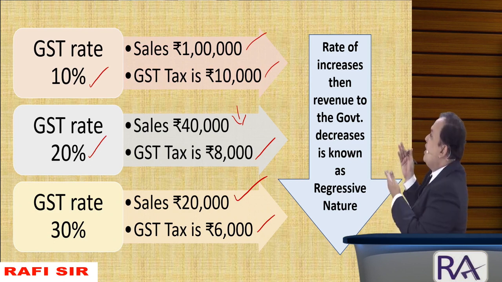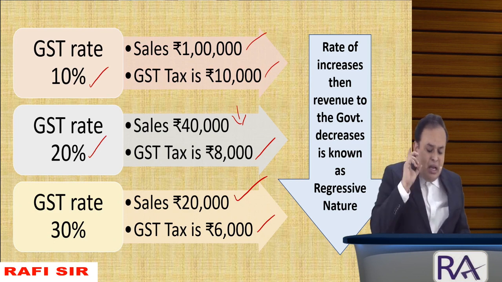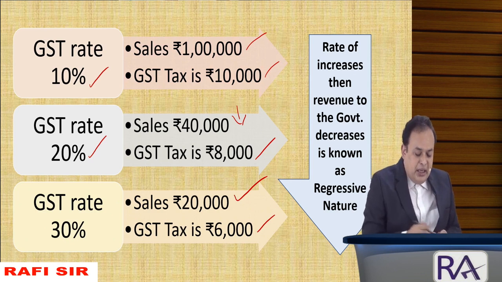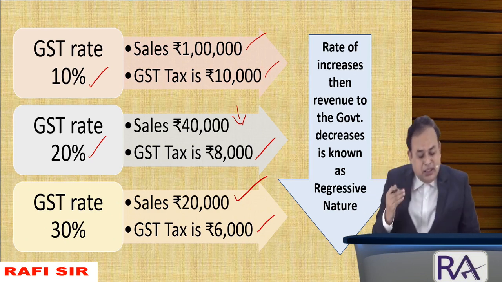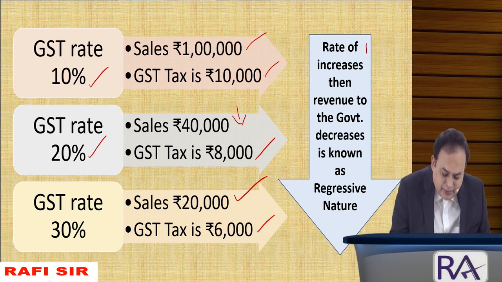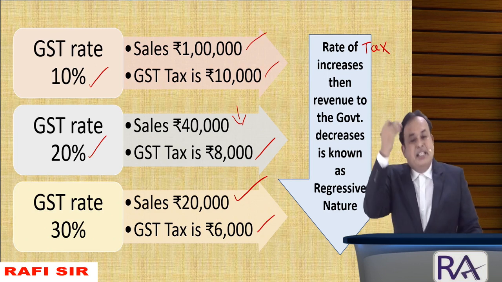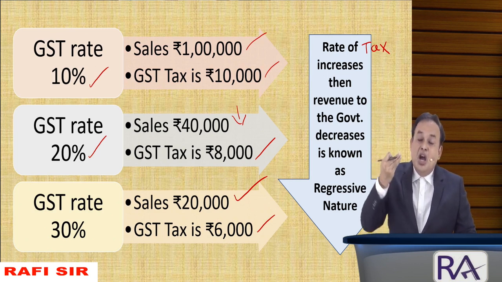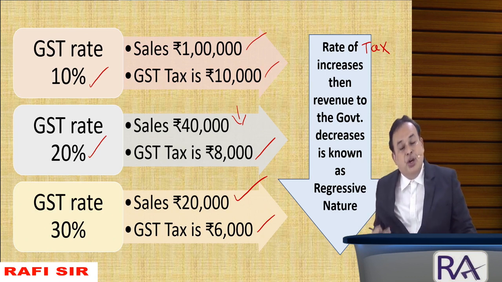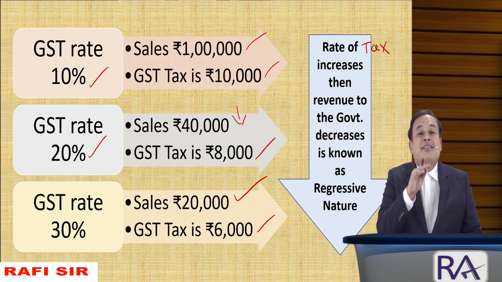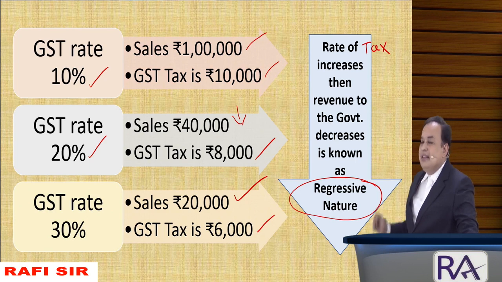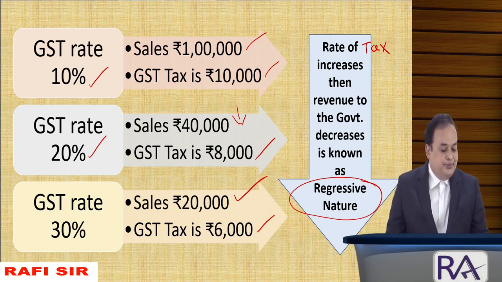Meaning thereby, look on the screen and read. Rate of tax increases, then revenue to the department, to the government, decreases, known as regressive nature. Got the clarity, my dear? Any difficulty in the given case? For a kind consideration.